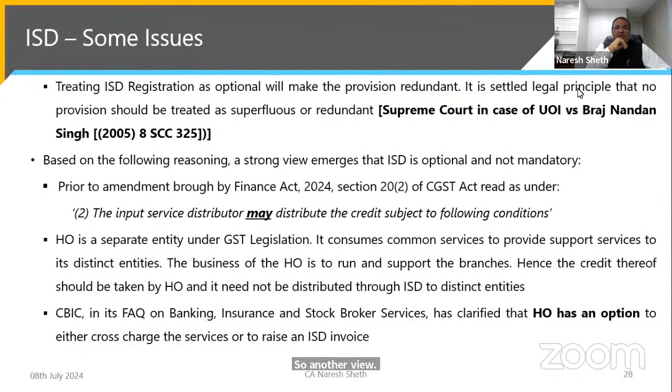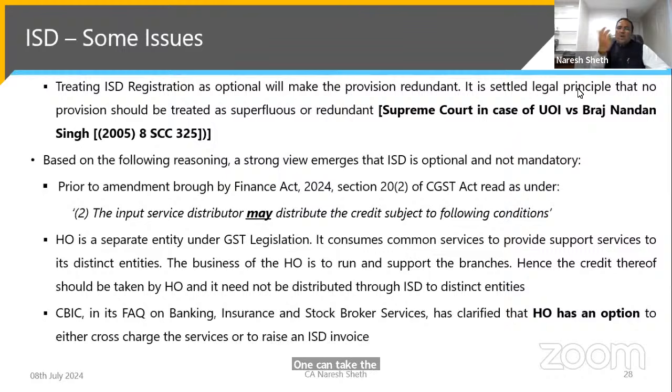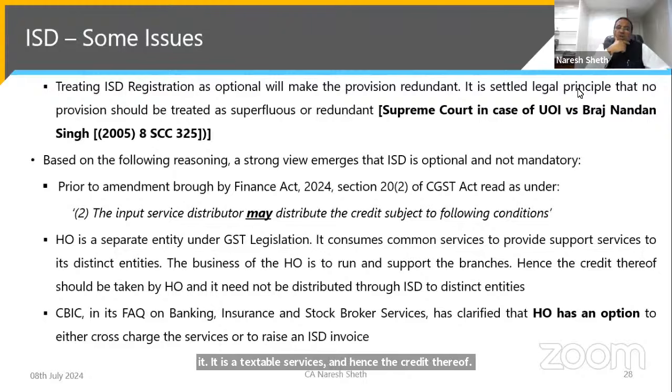HO is a separate entity under GST legislation. One can take the position that whatever services it consumes, it consumes to provide support services to the distinct entities. And what is the business of the HO? HO's business is to run and support the branches, and the credit thereof. If the HO does the cross-charging, it is a taxable service, and hence the credit thereof should be taken by the HO and need not be distributed through the ISD mechanism.